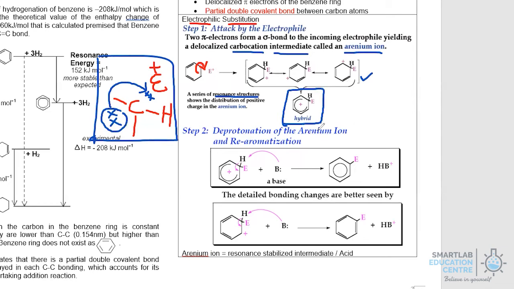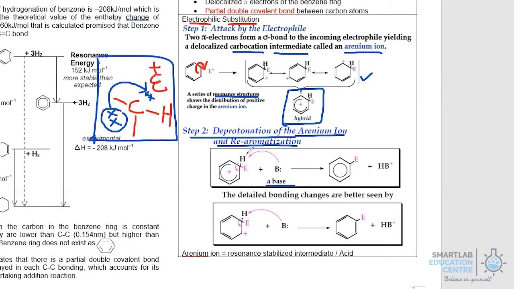In the next step, the arenium ion will lose its H+. The act of losing the H+ indicates that the arenium ion behaves as an acid, because it is a proton donor. So in the second step, you get the deprotonation of the arenium ion, and the aromatic system, or the benzene ring, will be restored. In this case, you will now need a base.